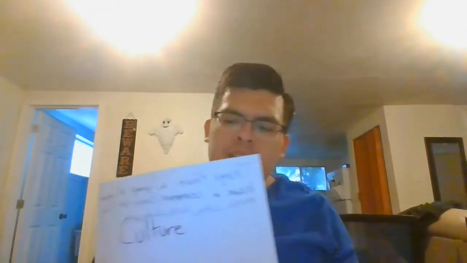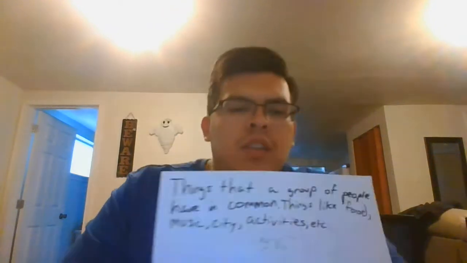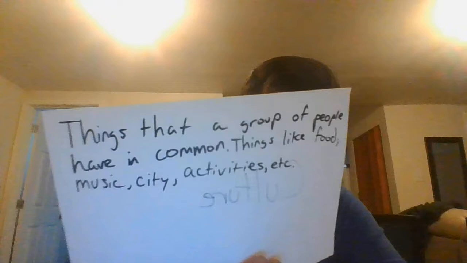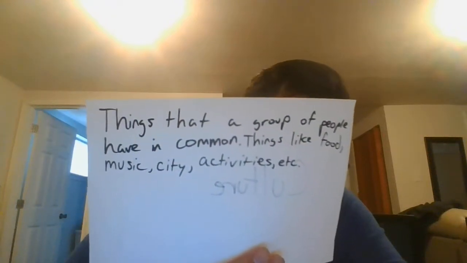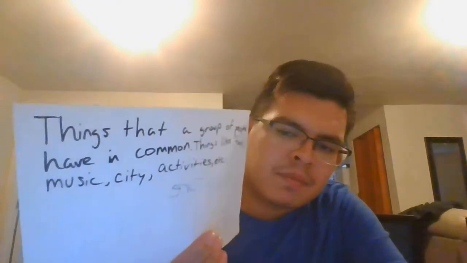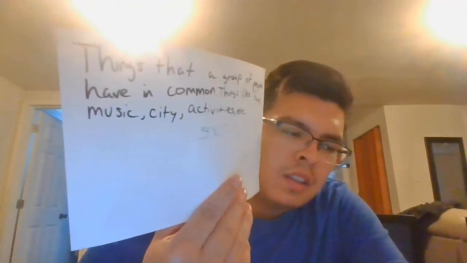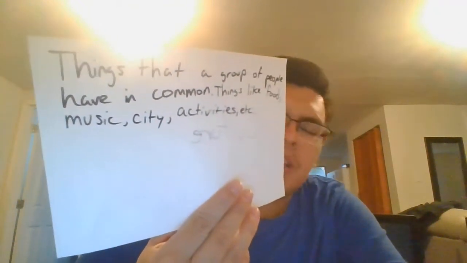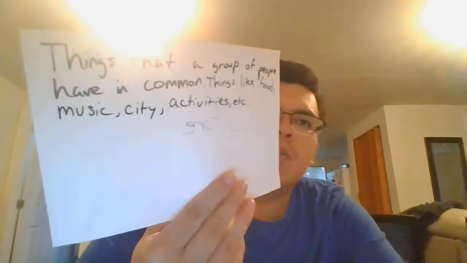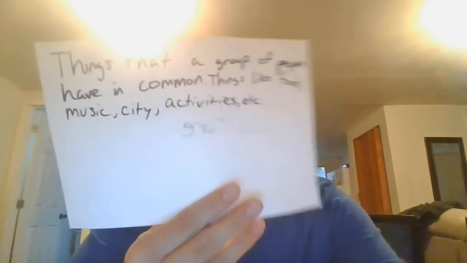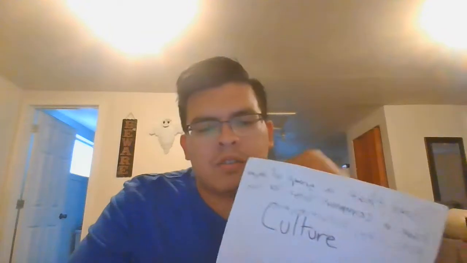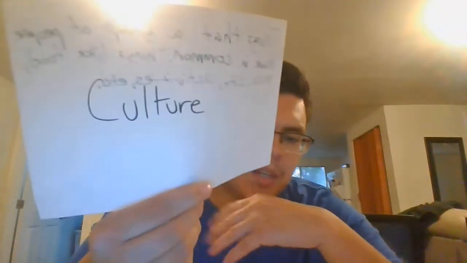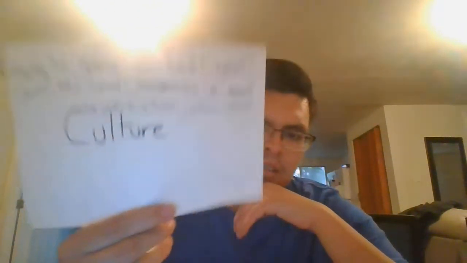Perfect. You guys are right on today. So, a culture is things that a group of people might have in common. This could be things like liking the same food, liking the same music, dressing the same way, being born in the same city or environment, and you all kind of have your own little norms that y'all live by, or ways of thinking and feeling.